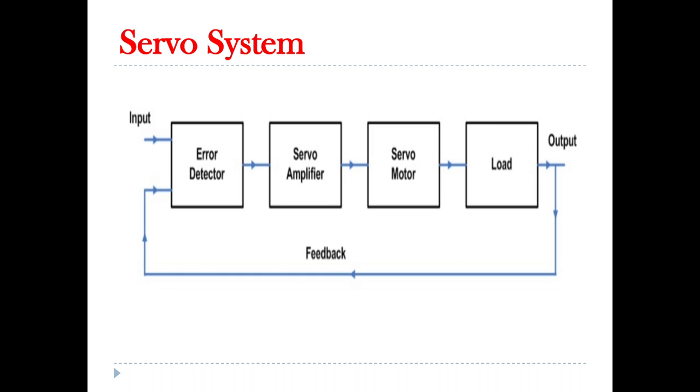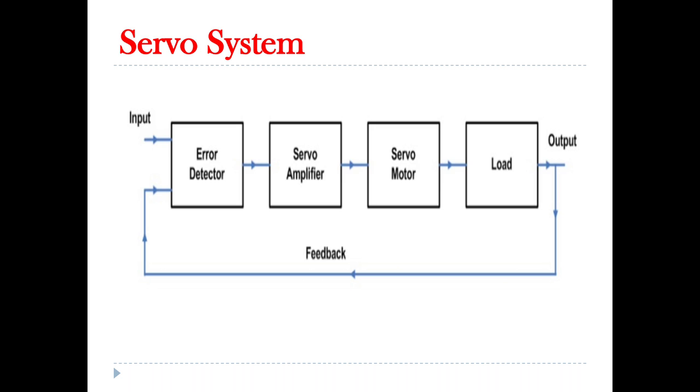Here error detector basically has two inputs, one is reference input and another is feedback element input. The error detector is basically a potentiometer, which will have one reference input and another your actual load position input.